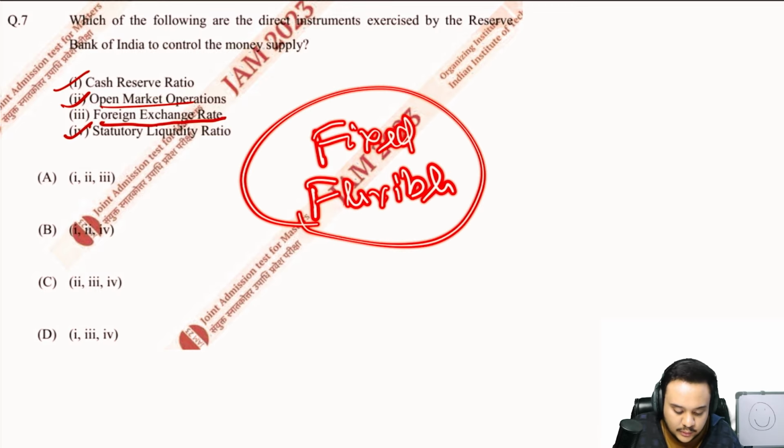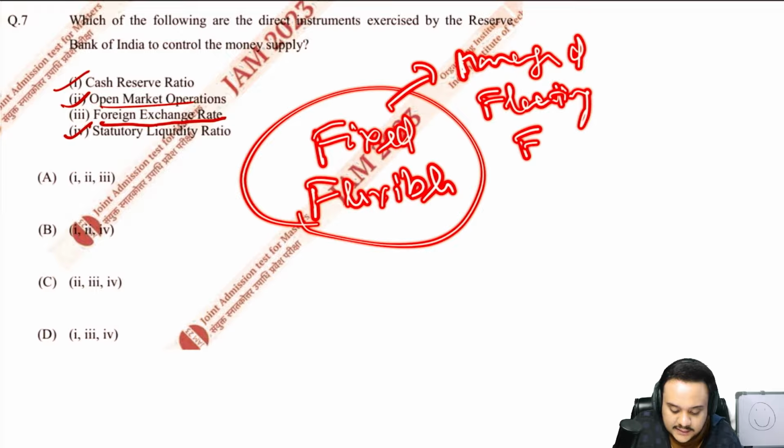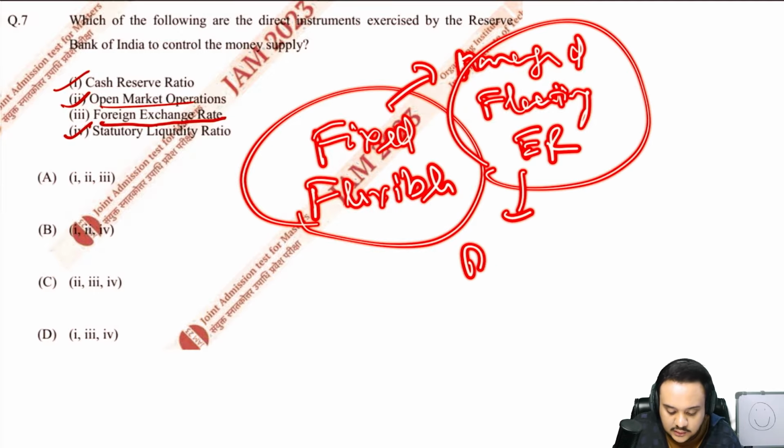It is a combination of both of them, which is called the managed floating exchange rate system, or also the dirty floating exchange rate.